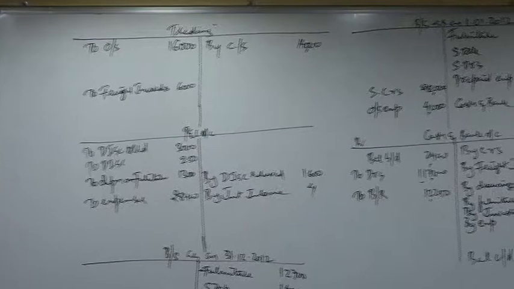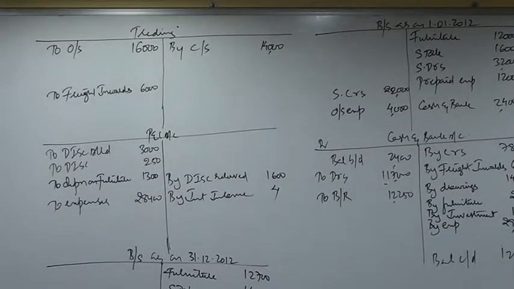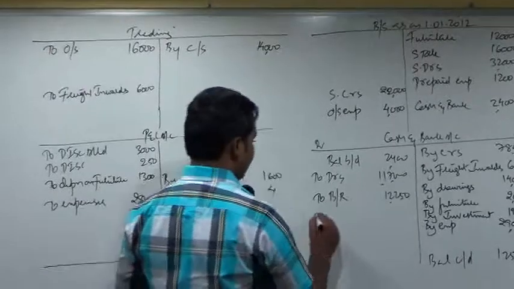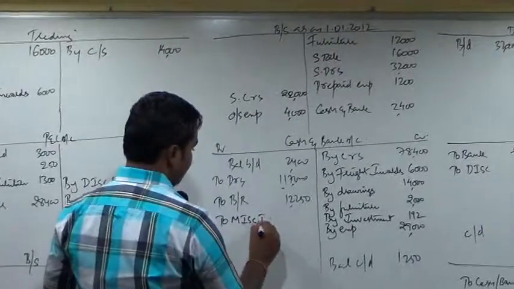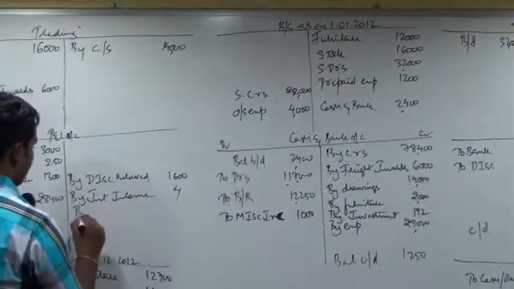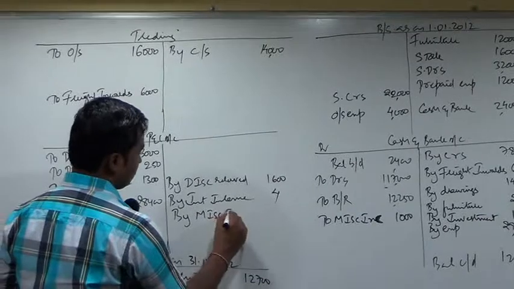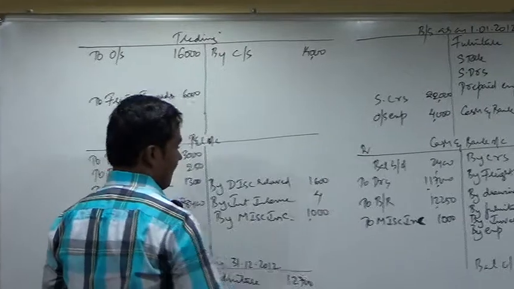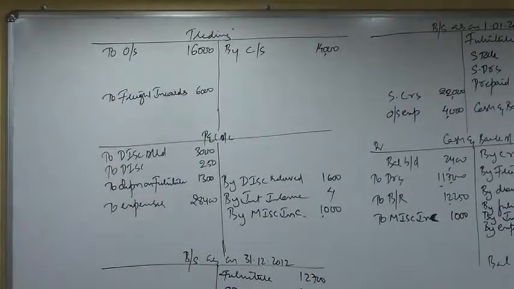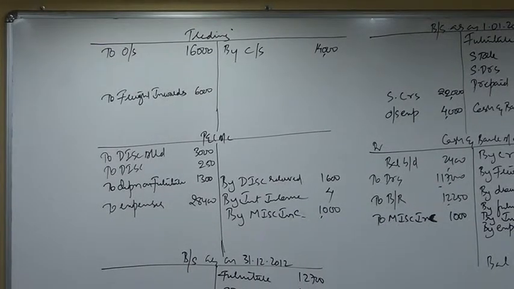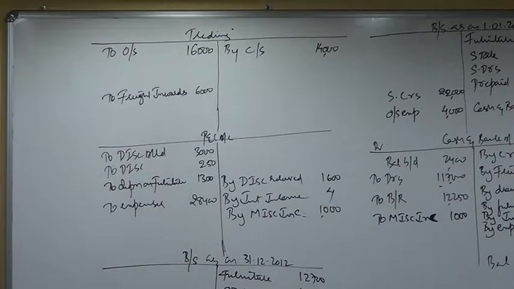Next, miscellaneous receipts of 1,000. What is the right entry for miscellaneous receipts of 1,000? Cash and bank account debit to miscellaneous receipts or income. To miscellaneous income. How much? 1,000. Show miscellaneous income on the P&L account credit side, the income side.